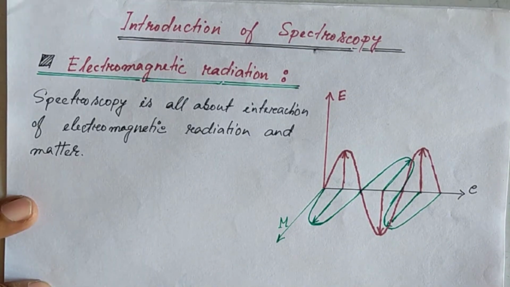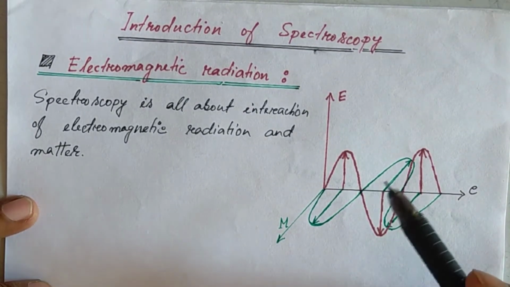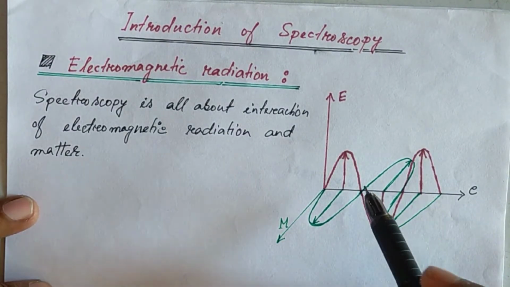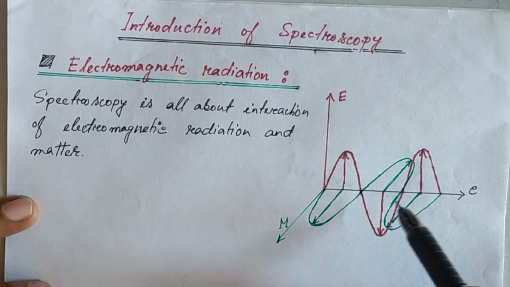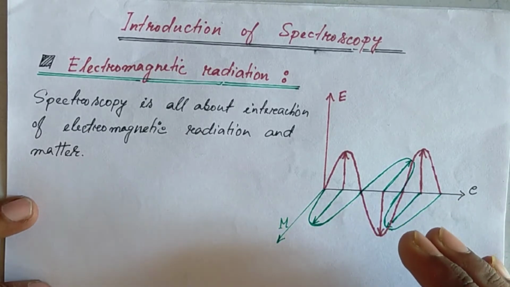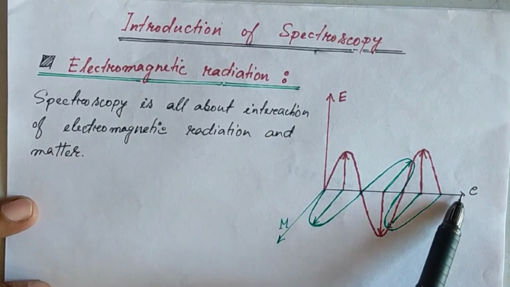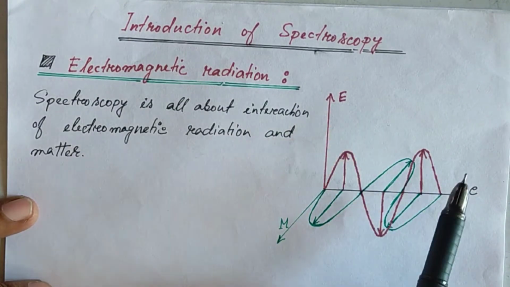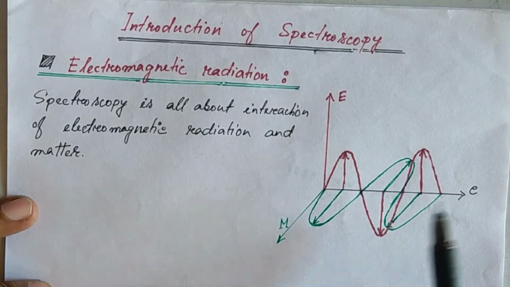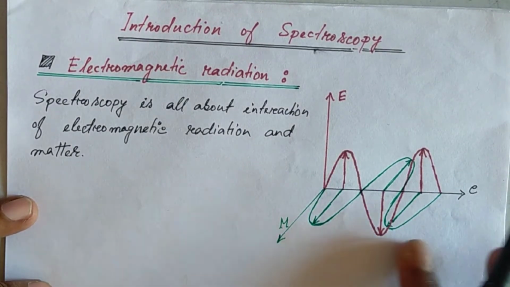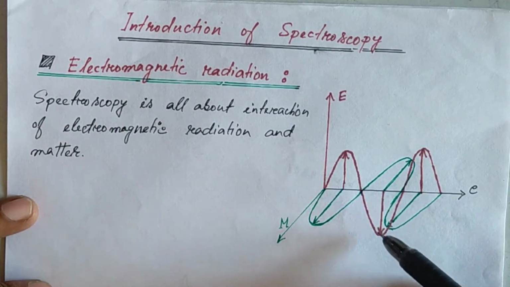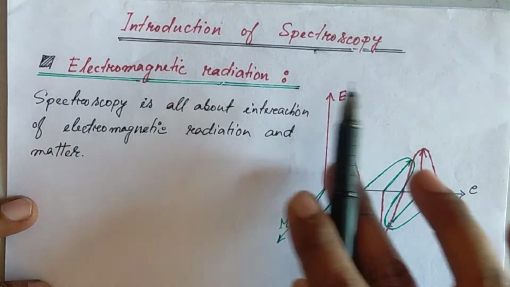In electromagnetic radiation, there are two elements. One is the electric field and one is the magnetic field. So there will be two waves propagating in such a way that they are perpendicular to each other. That means this is the EC plane, which is indicating the electric field, and this is the MC plane, indicating the magnetic field. Okay, in the electric field there will be a wave in the plane of EC.